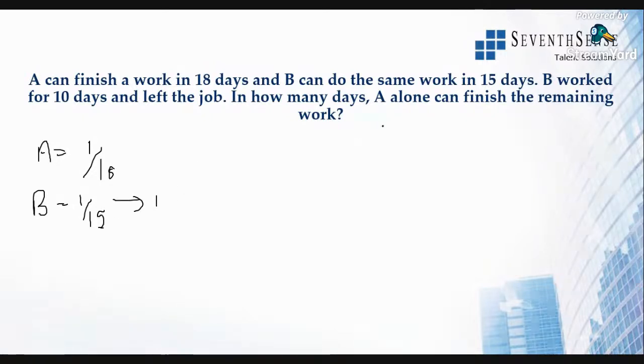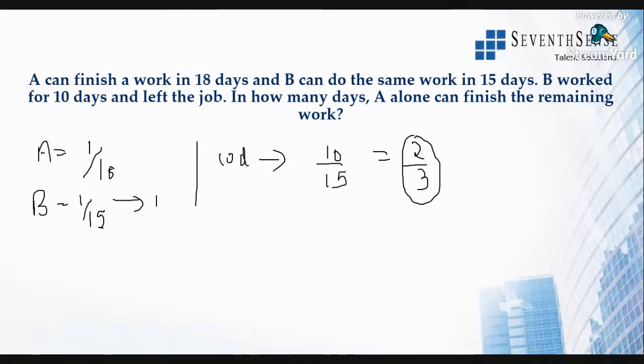Now what are they telling? B worked for 10 days. So we'll just find out how much work he will do in 10 days. For 10 days, B will do 10 by 15, just multiplying it here. 1 by 15 into 10. So B does 2/3 of the work in 10 days.